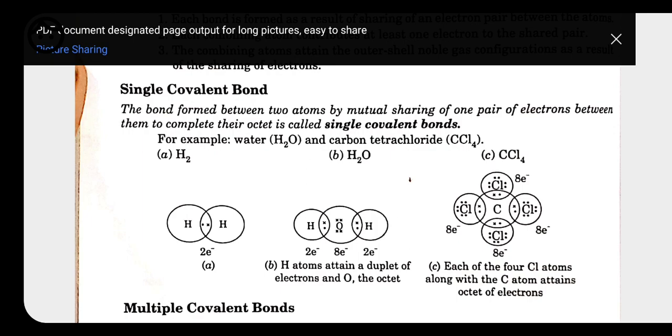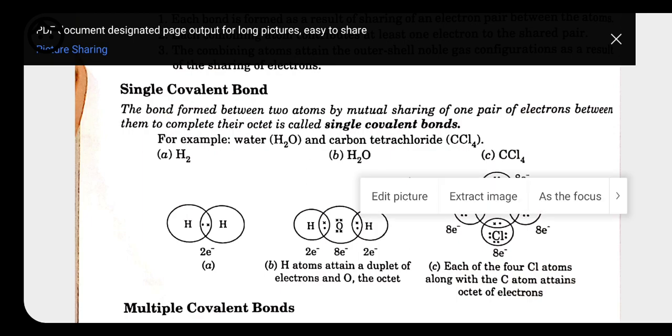Okay, same we have for carbon tetrachloride, in which carbon has 4 electrons in its outermost shell, and chlorine has 7 electrons in its outermost shell. So chlorine needs to take 1 electron only, but carbon has to take or share 4. That's why carbon is going to combine with 4 chlorines. Because of that, carbon is able to complete its octet with 4 chlorines, and the 4 chlorines in combination complete their octets with 1 carbon, and they form one compound that is called carbon tetrachloride, that is CCl4.